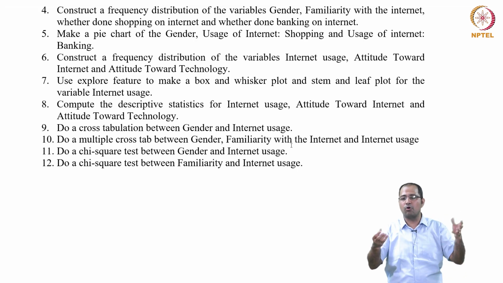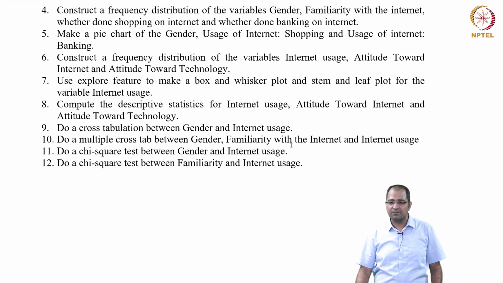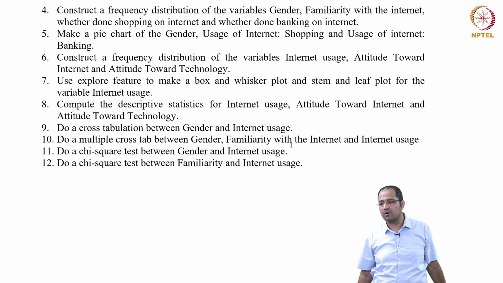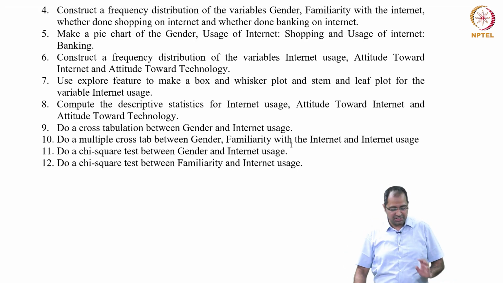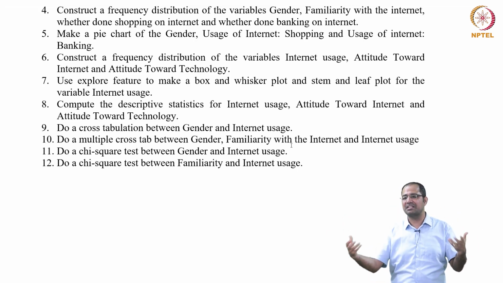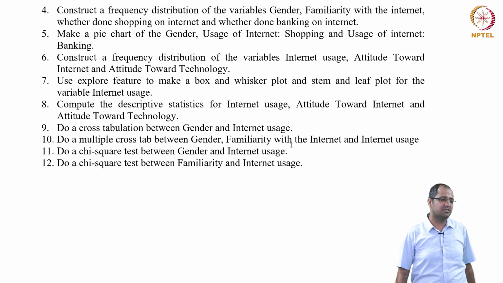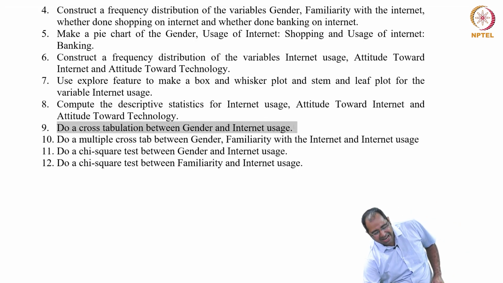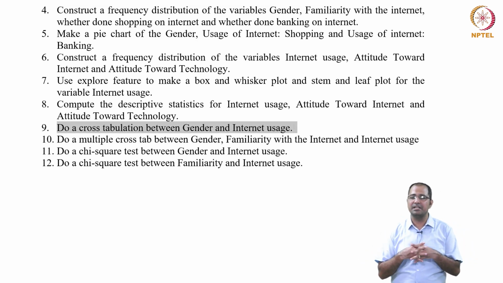If males use more, I should target the male population. I should spend money on them so that they use it more. I give offers to them, changing my offering based upon how they use it. So I want to look at the relationships between the dependent and independent variables. The simple way is bivariate analysis, and the simplest technique is cross tabulation.